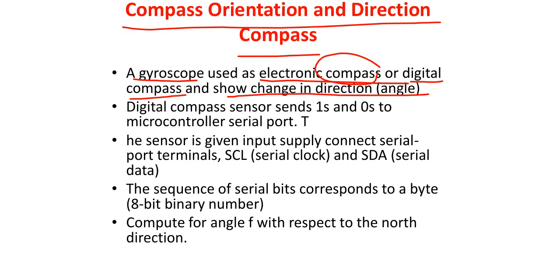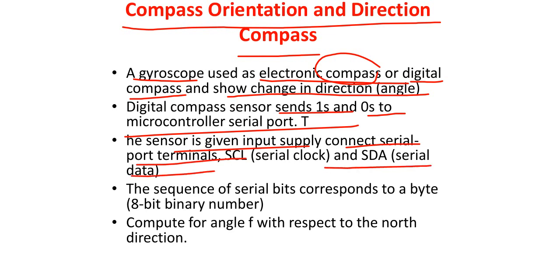Digital compass sensors send zeros and ones to the microcontroller serial port. The sensor is given an input supply, and you connect serial port terminals, clocks, serial data, and all. These are very common things that you know. The sequence of serial bits corresponds to a byte, that is an 8-bit number, and after that you compute the angle f with respect to the north direction.